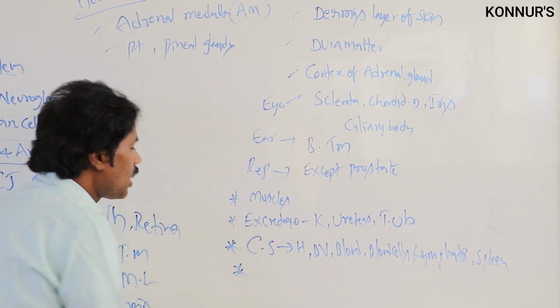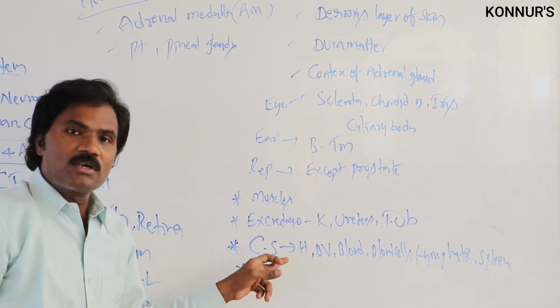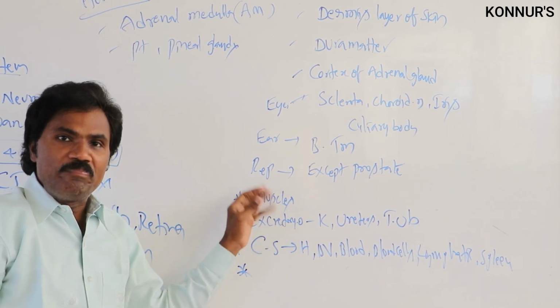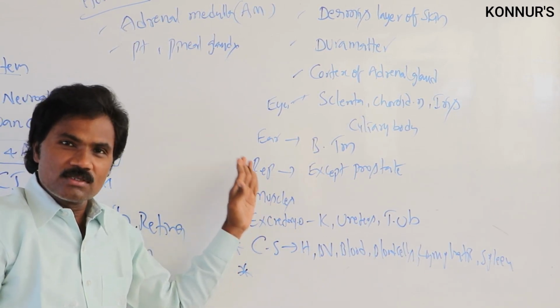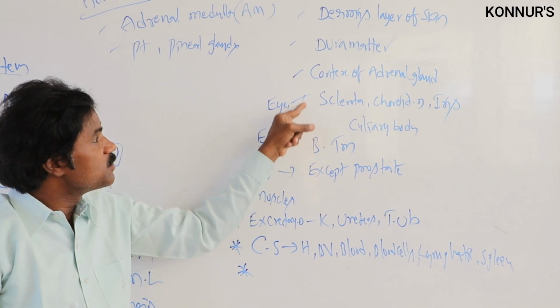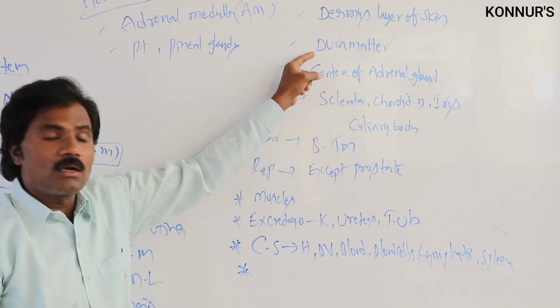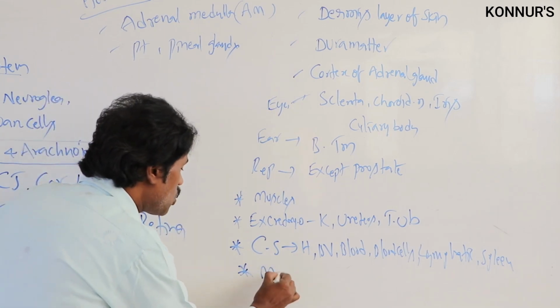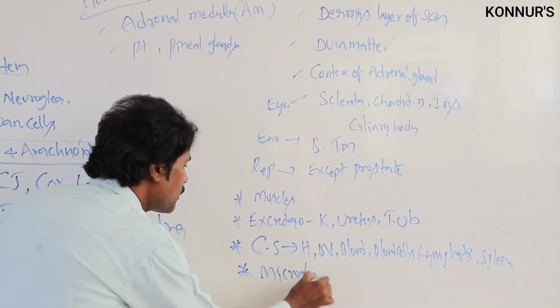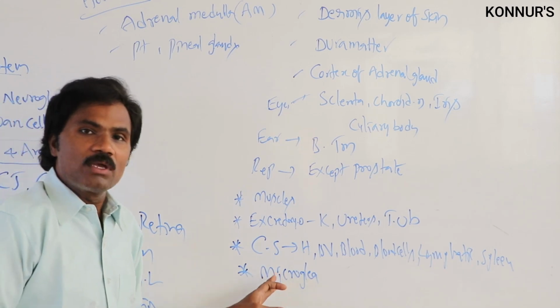Then along with this, it is also present in the muscles as well as in the brain and spinal cord, especially the microglia.